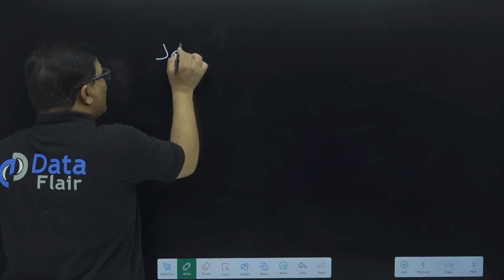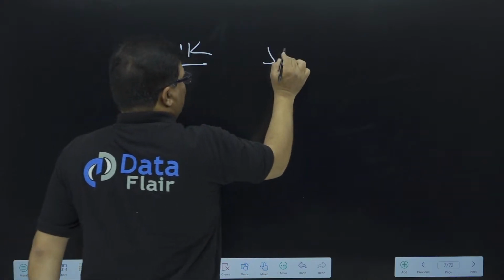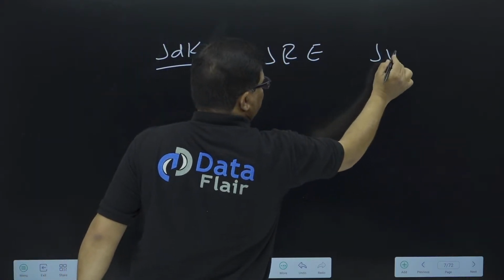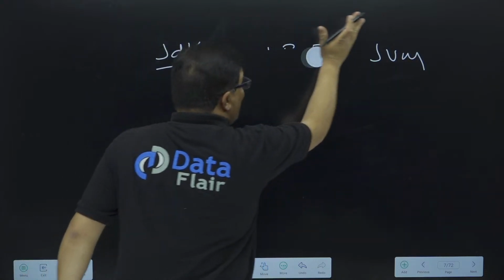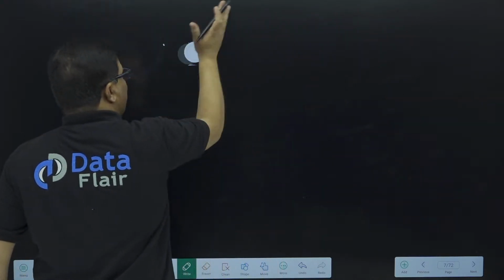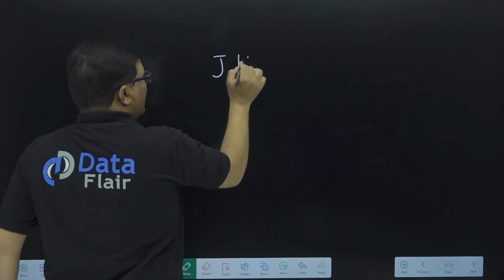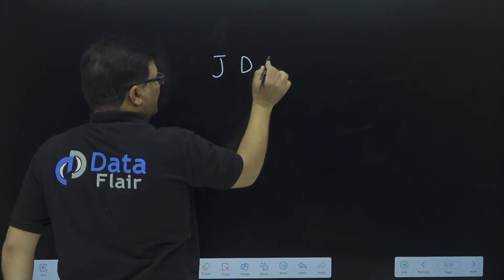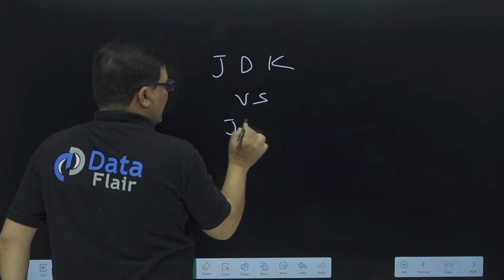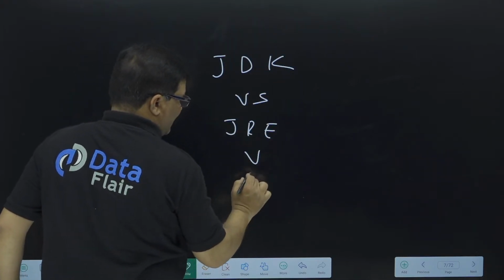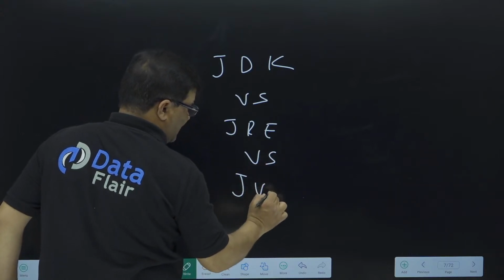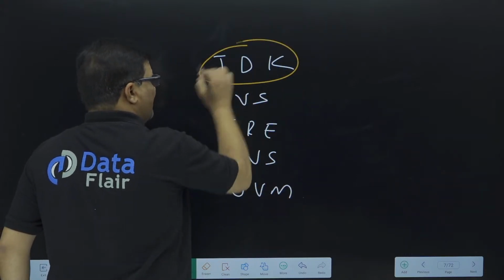Exactly, there are three concepts: JDK, JRE and JVM. It's a very important interview question: the difference between JDK versus JRE versus JVM. So I'll cover this topic also in an upcoming session. I'll show you what is JDK, what is JRE.